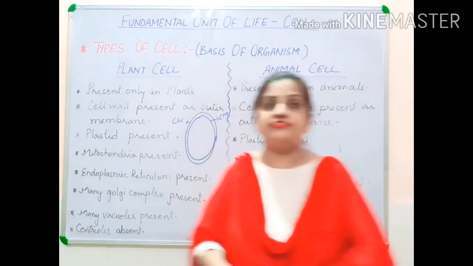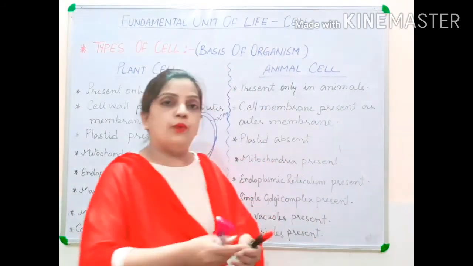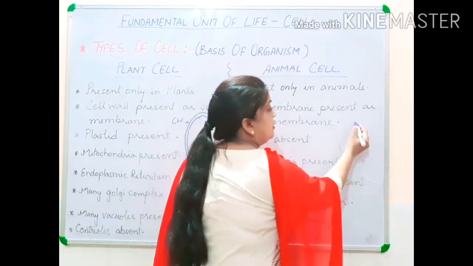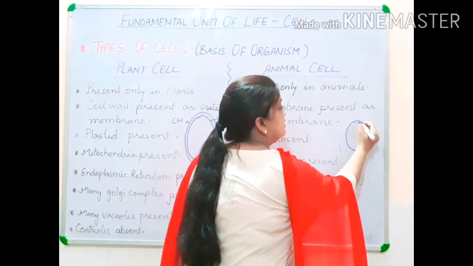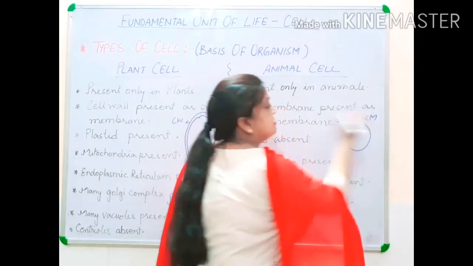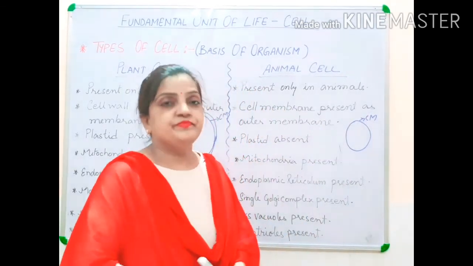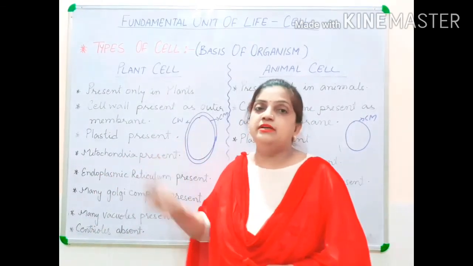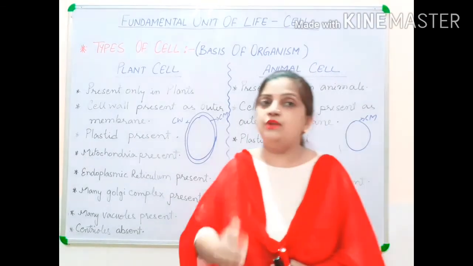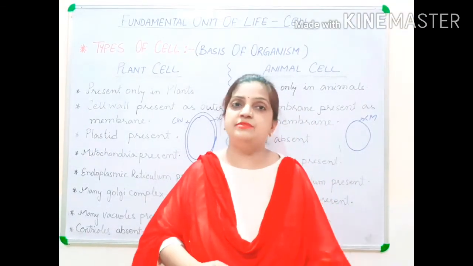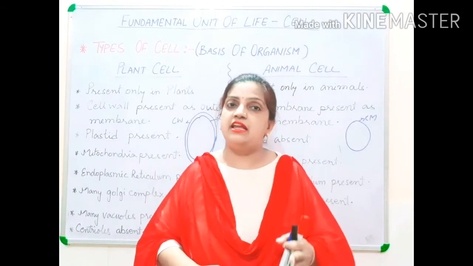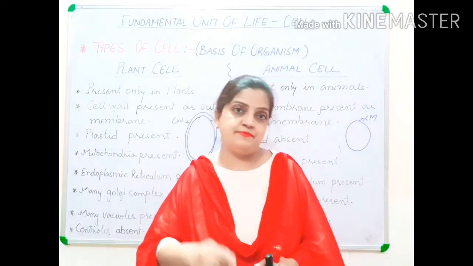But in the case of an animal cell, only one layer is present, only one wall is present, and this outer wall is called the cell membrane. Children, always remember that in a plant cell the cell wall is present, and in an animal cell your outer wall is the cell membrane, and the cell wall is absent.